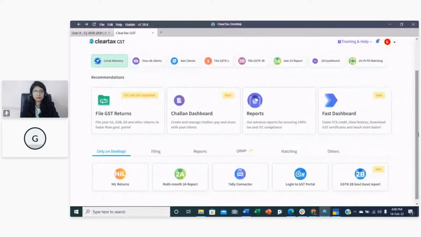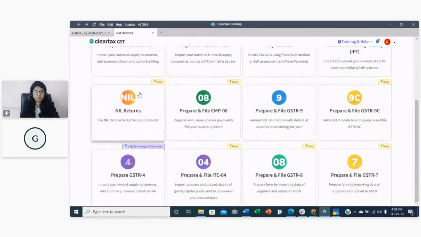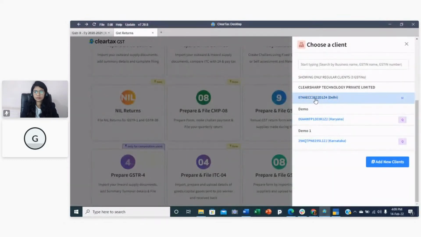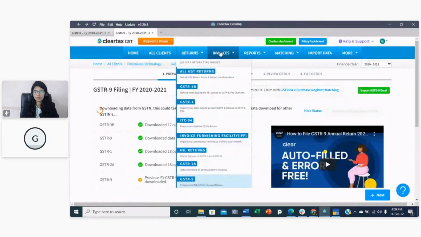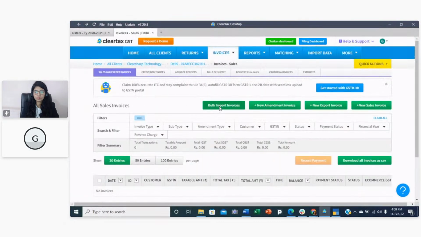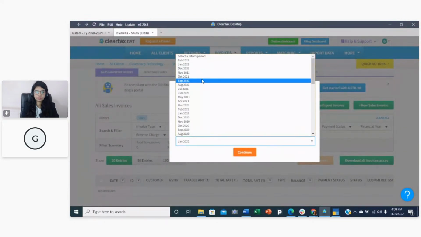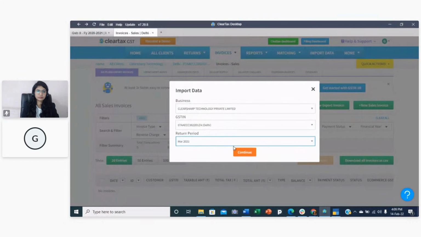What you can do is click on File GSTR-9, or from anywhere in View clients, from inside also you can go to GSTR-9. You can select the GSTR itself and click on Proceed. Then you can go to the Invoices section and click on bulk import of invoices. You can select the period as March. Click on continue.